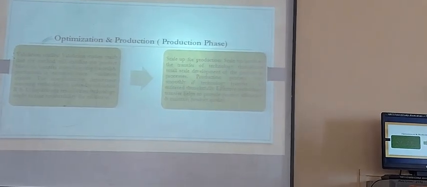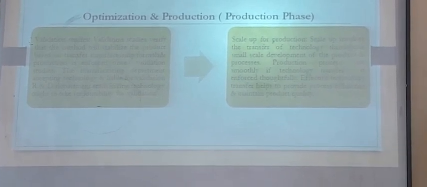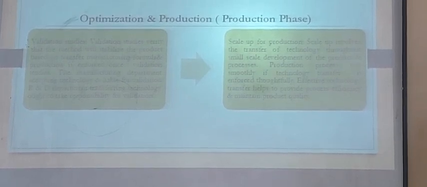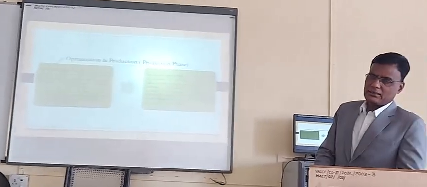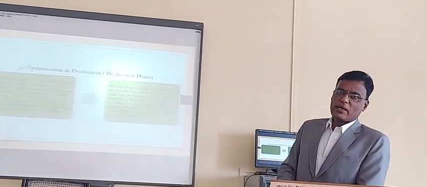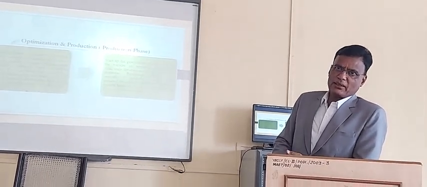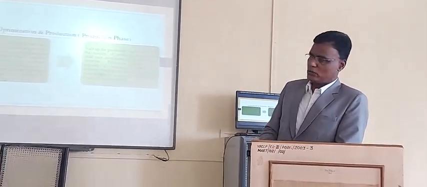When production phases take place, then two parameters are there. Validation studies. Validation studies verify that the vendor will stabilize the product based on transfer, manufacturing formula, and production. Once validation studies are done, the manufacturing department accepts the technology and is liable for validation. The R&D department transferring technology does not take responsibility for their validation. So validation is the important thing. When your product is taken by that company, then the R&D department and production department see the validation of that. When it is signed by the R&D department, that is validated. Once it is validated, then it goes further.